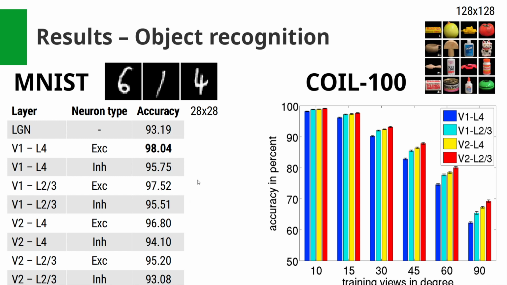So we also tested the model on the Coil 100 dataset, which was designed to test for invariant object recognition with real-world objects. What we found when training just on 4 object views, so the last case here, is that the features and the invariance properties of these neurons are beneficial and increase the recognition accuracy.